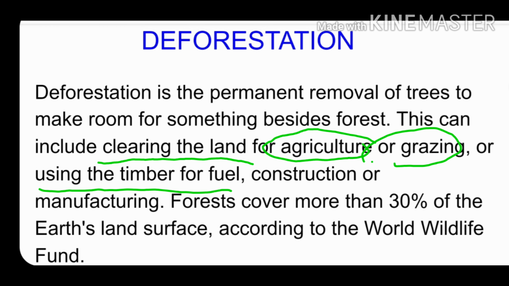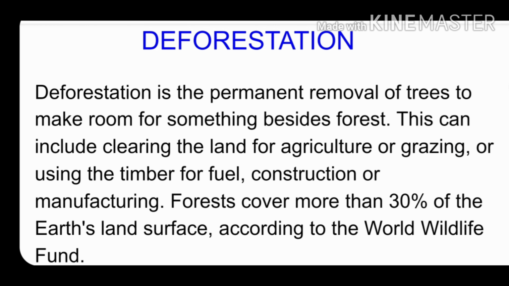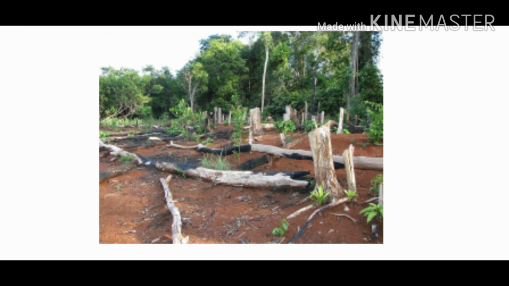For various purposes, like construction, agriculture, and grazing. So these are the reasons why they are cutting the trees. But nowadays the area that is covered by forest is decreasing day by day. Forest covers more than 30% of the earth's land surface according to the World Wildlife Fund.